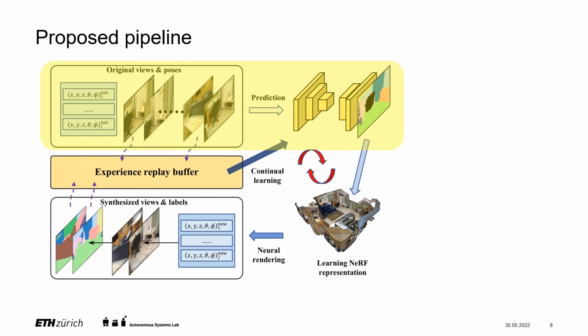The figure illustrates the idea of integrating neural rendering into the continual learning pipeline. Given the initial data, we first pre-train a semantic segmentation network and predict results from new scenes directly. The initial semantic predictions and RGB images of the new scene are then used to train a semantic NeRF model for each scene individually. Then, the semantic NeRF model could generate view-consistent pseudo-labels. Finally, both data stored in the replay buffer from the old scenes and newly generated data are used to update the model. The replay buffer is also updated for continual learning of the segmentation network on new scenes iteratively.